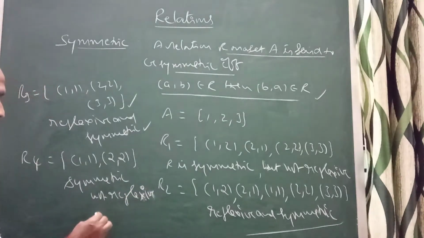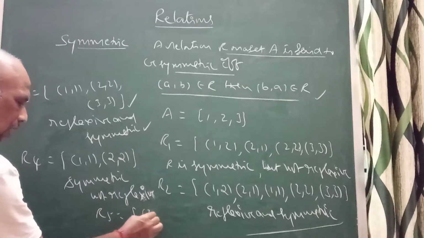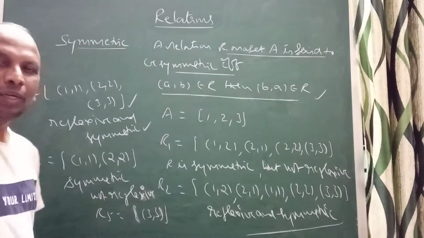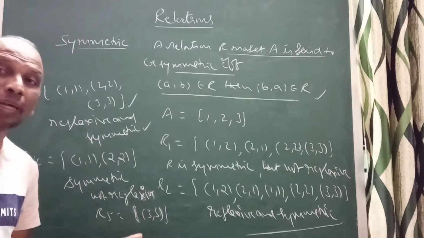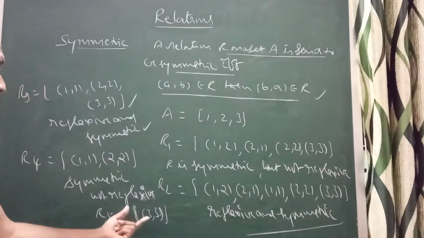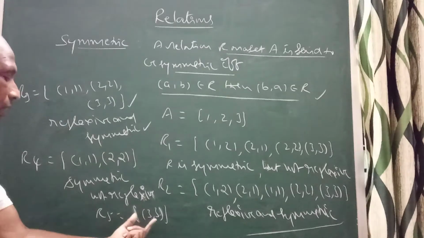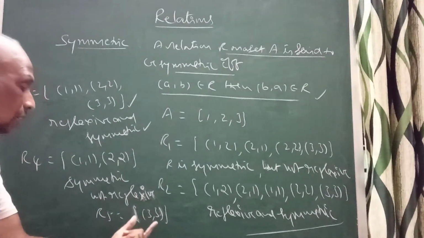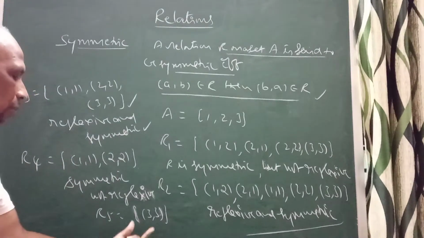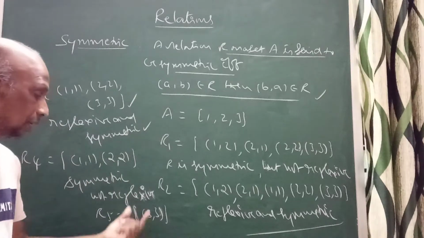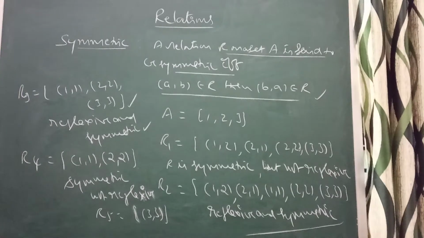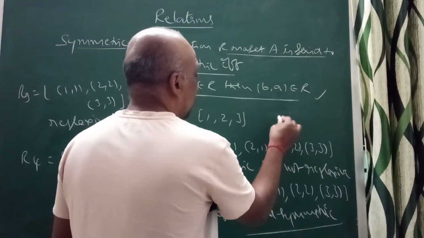But if you take only R5, the singleton (3,3), what about this? When I have taken (3,3), it is not reflexive, but it is symmetric. Clearly, when (3,3) is there, it is symmetric but not reflexive.